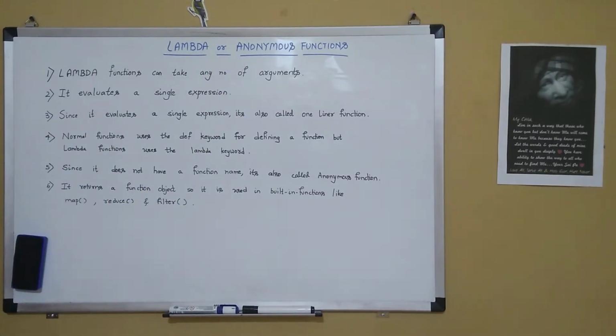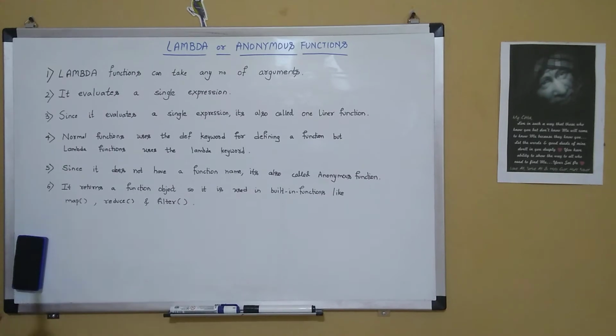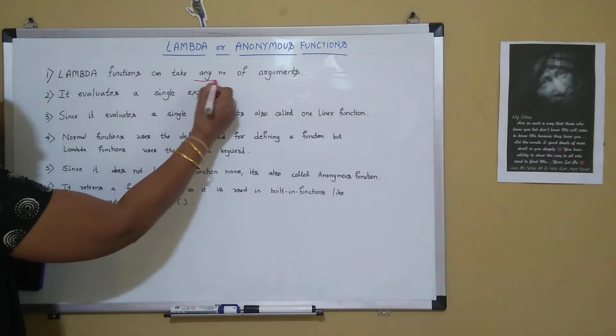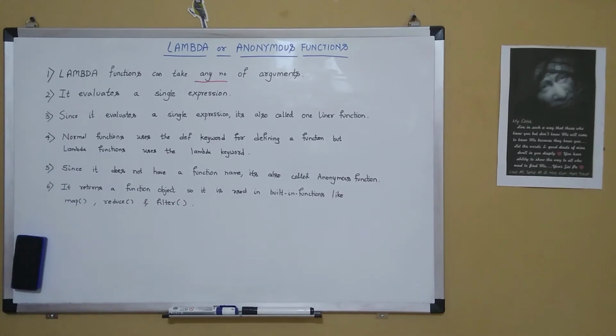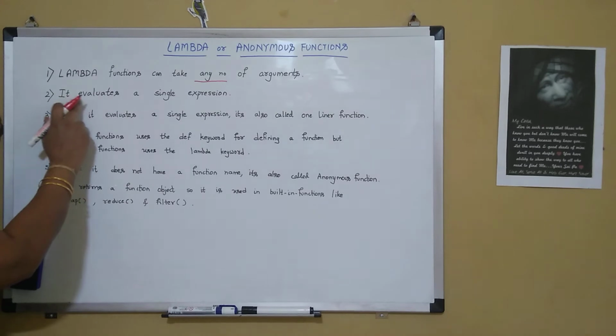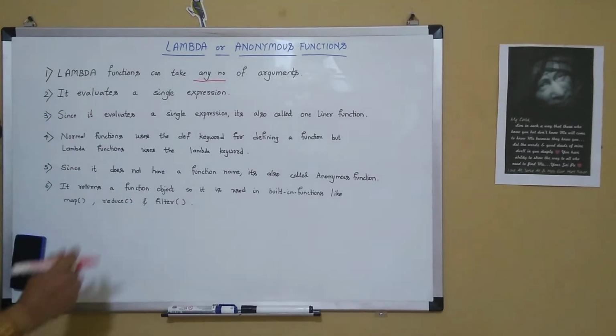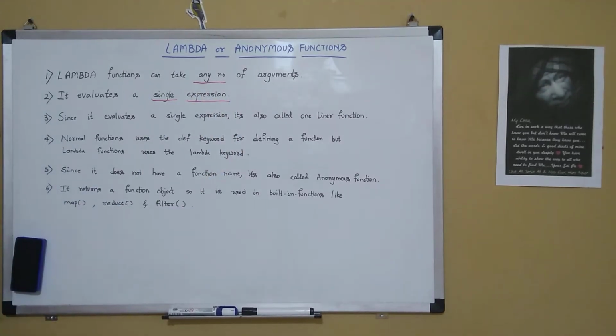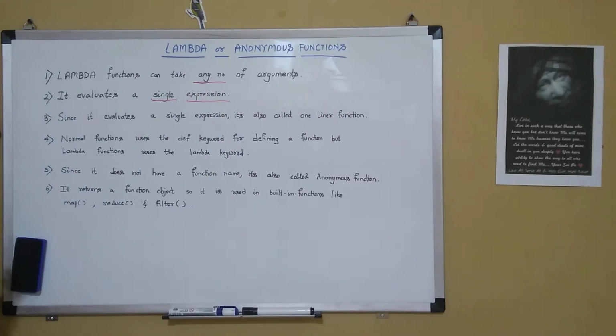So friends, what is a lambda function? A lambda function is a type of function which takes any number of arguments. So there is no limitation on the arguments passed to the lambda function. It can take any number of arguments. And what does it do? It evaluates a single expression. We can't evaluate many expressions in the lambda function. We can evaluate only a single expression.